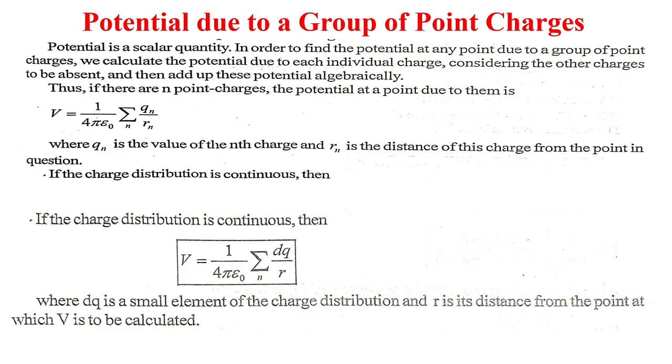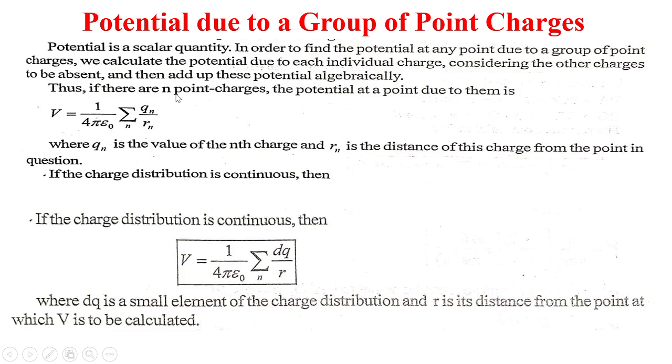Potential due to a group of point charges. Now, potential is a scalar quantity. In order to find the potential at any point due to a group of point charges, we calculate the potential due to each individual charge, considering the other charges to be absent, and then add up these potentials algebraically.